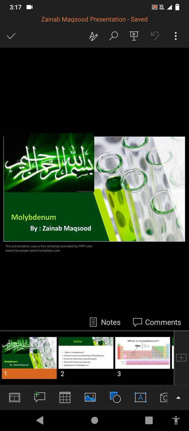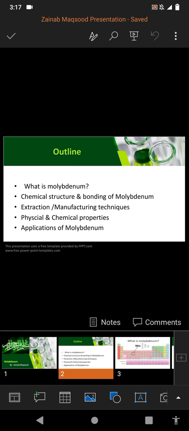Today, the topic that is assigned to me for my presentation is molybdenum. These are the outlines. First of all, what is molybdenum? Then chemical structure and bonding of molybdenum. Then extraction and manufacturing techniques. Then physical and chemical properties. And then applications of molybdenum.